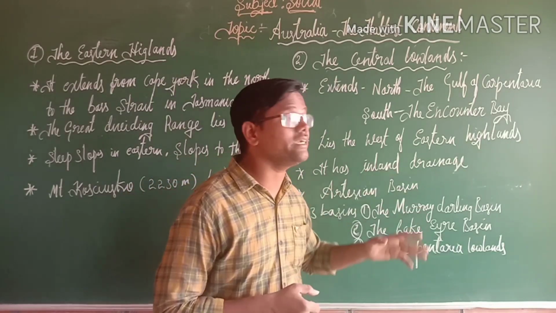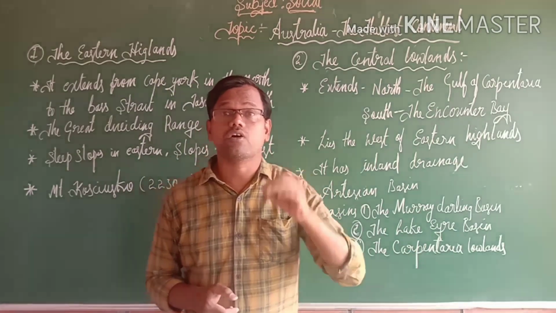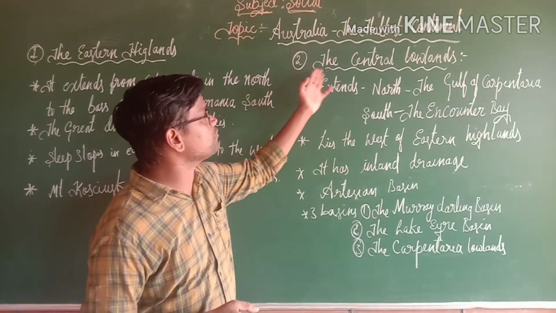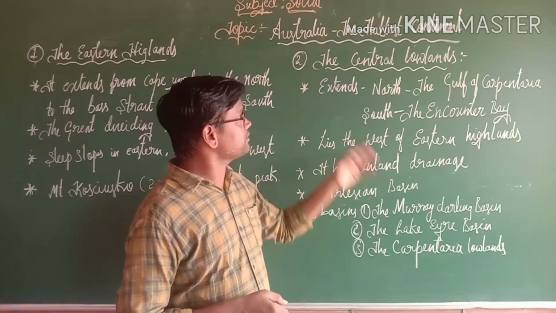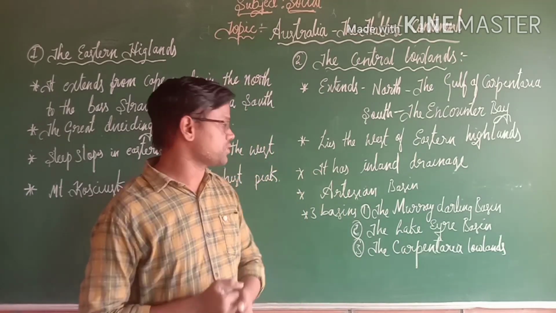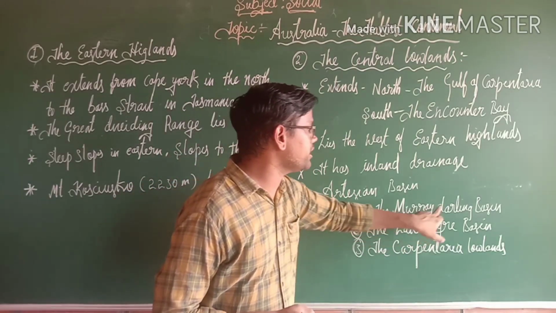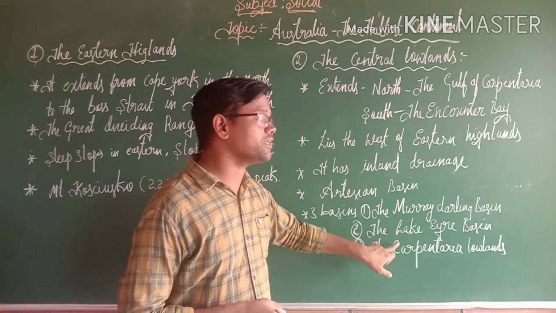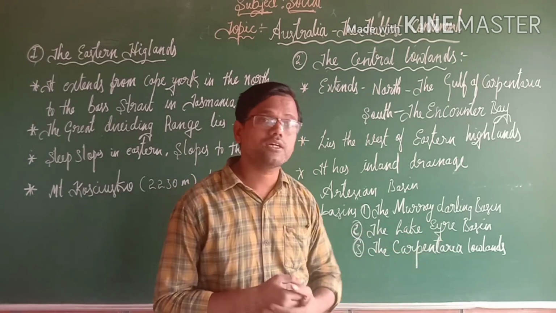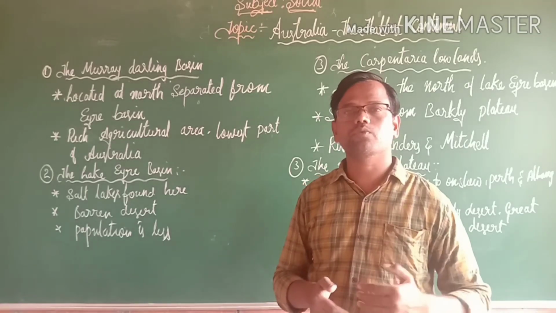It has inland drainage, and the world's largest artesian basin is located in the central lowland. This central lowland has three important basins. The first one, the Murray-Darling Basin, the second one, the Lake Eyre Basin, and the third one, the Carpentarian Lowland. Let us discuss the basins one by one.